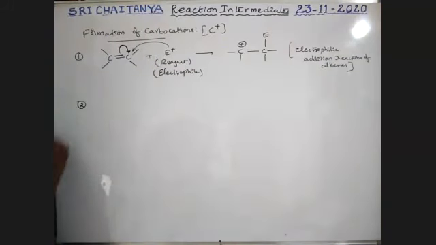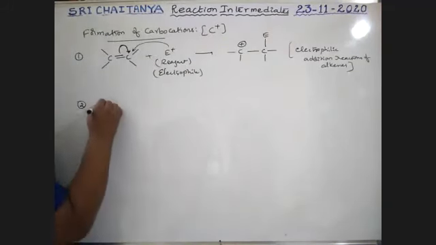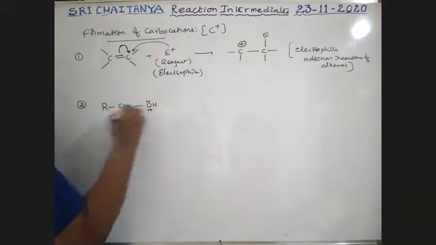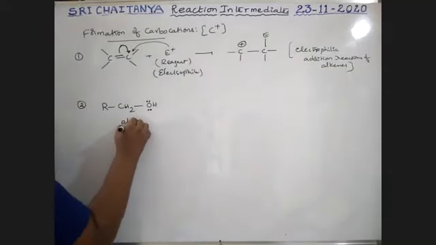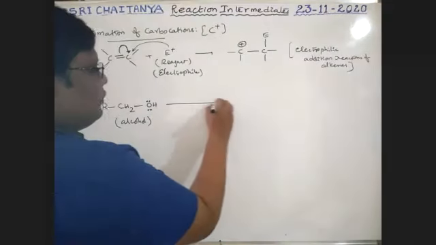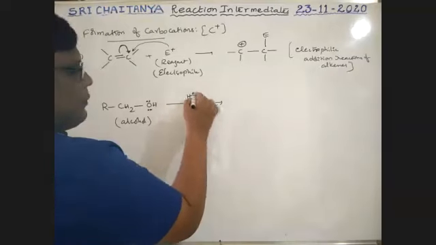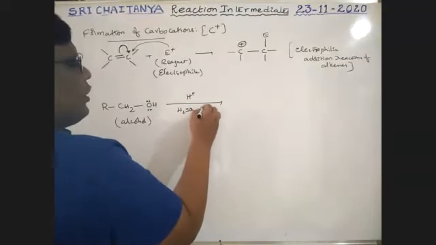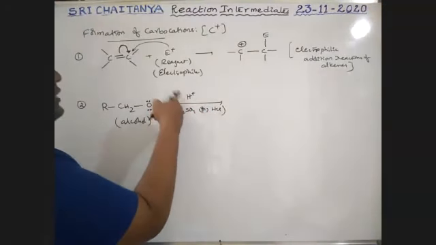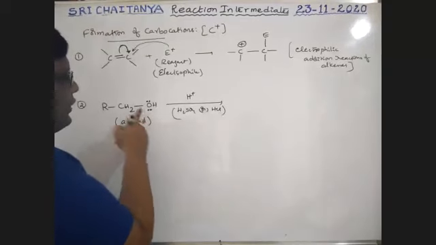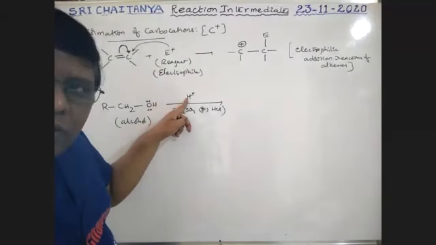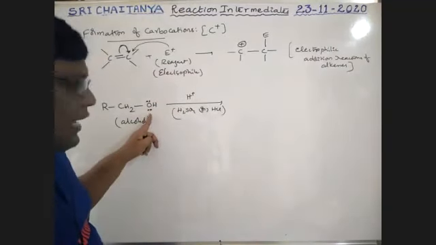Next, one more example. See here, boys. I'm taking an alcohol, RCH2OH. Oxygen has 2 lone pairs, boys. It is an alcohol. Now it reacts with H plus ion, which comes from either H2SO4 or HCl, whatever it may be. These release H plus ion. This H plus ion is attacked by this oxygen, which has lone pairs. That means electron density is high here, while the hydrogen ion has low electron density. It is electron deficient, and this is electron rich.